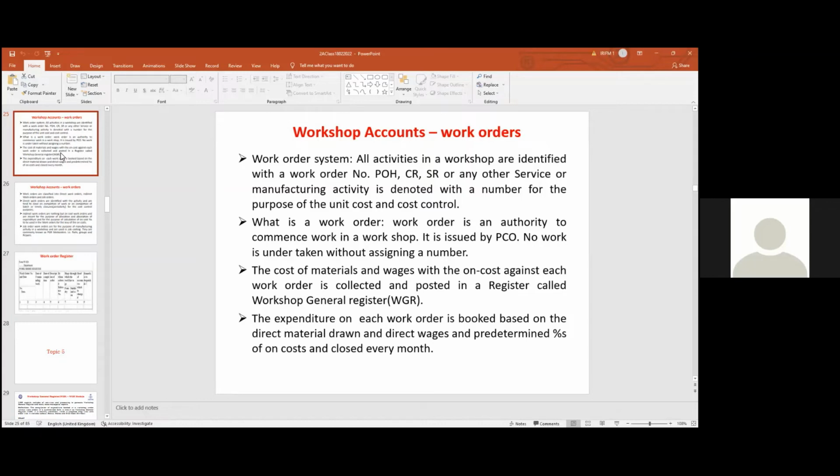Work order is an authority to commence work in a workshop. So to commence in the workshop and production unit, this work order is necessary. It is issued by PCO. No work is undertaken without assigning a number. So every work order, every activity is given a number. It is PCO's responsibility, and it is an authority to commence work in a workshop. So all activities are identified with a work order.